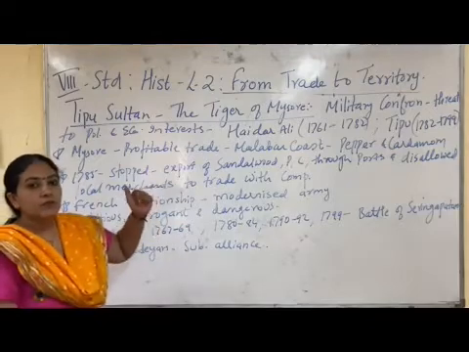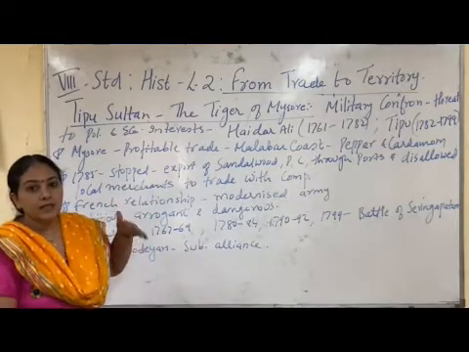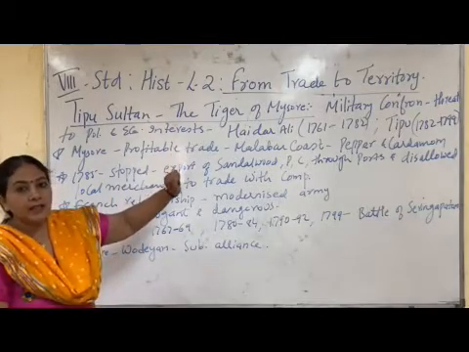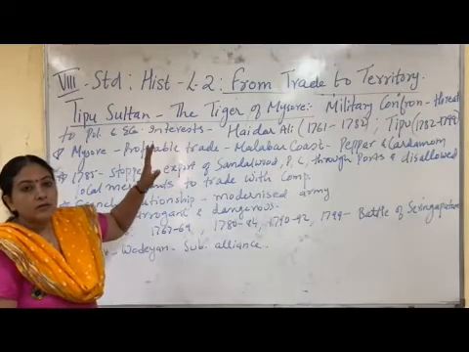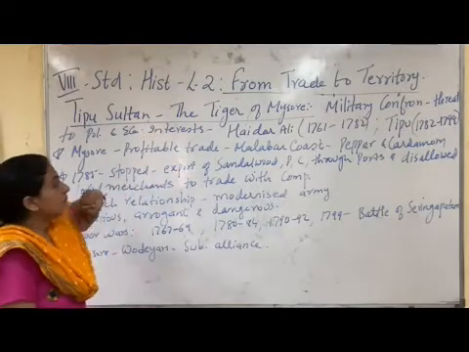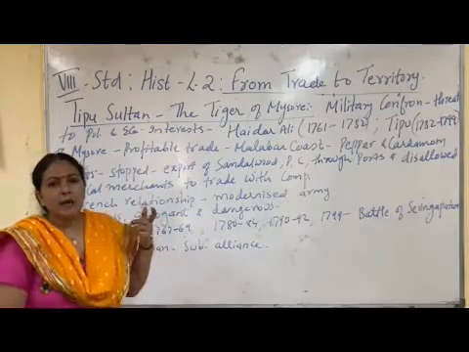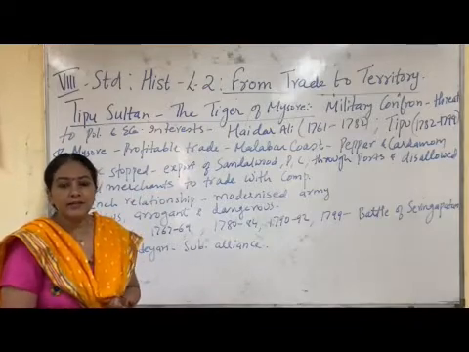As we have seen, Awadh and Hyderabad were acquired through subsidiary alliance. Now, there was one very important kingdom in the south that was ruled by Hyder Ali and later by his son Tipu Sultan. That area was Mysore. We have already seen that hardly did the British have military confrontation with any region.